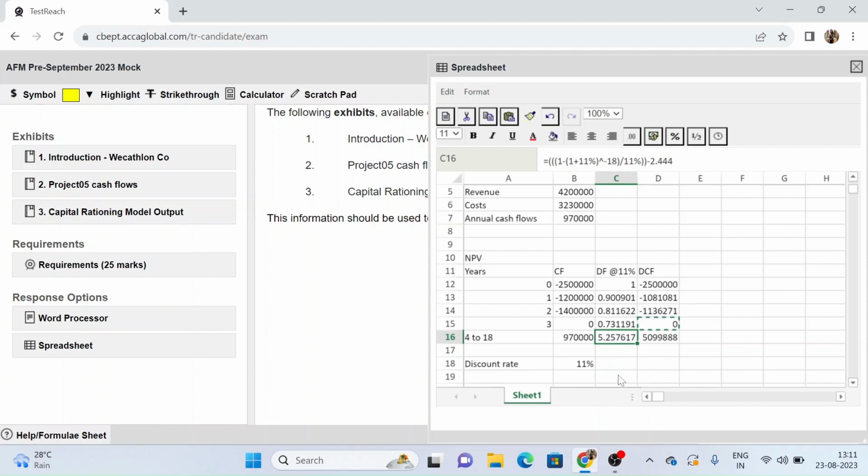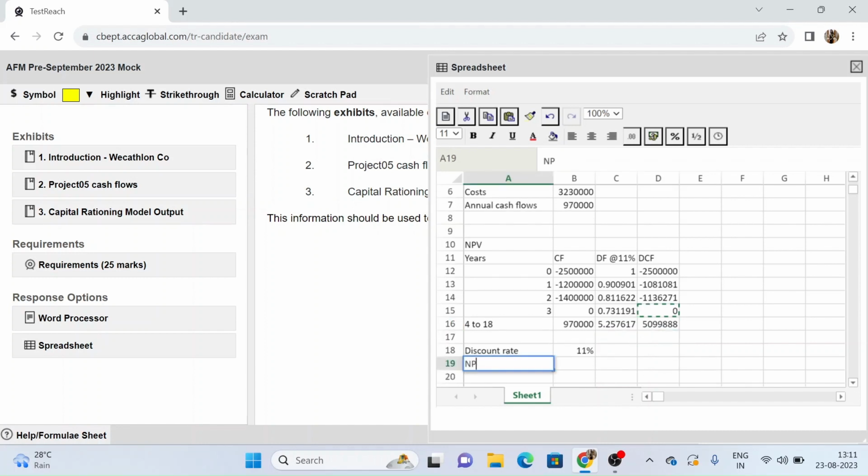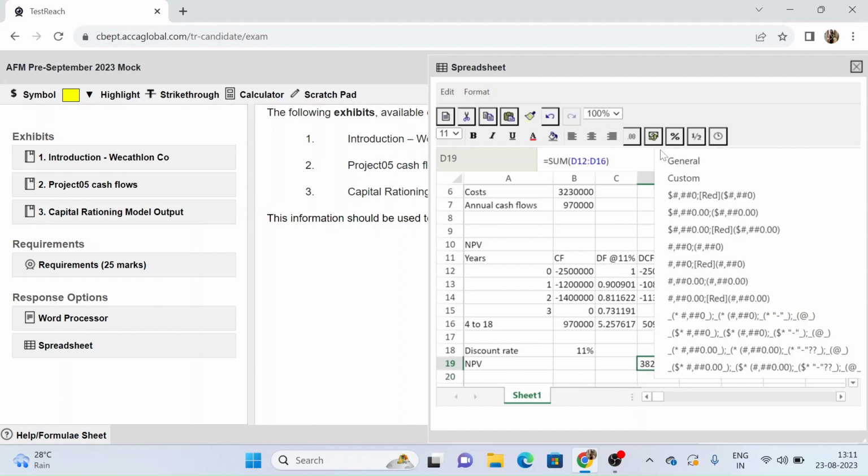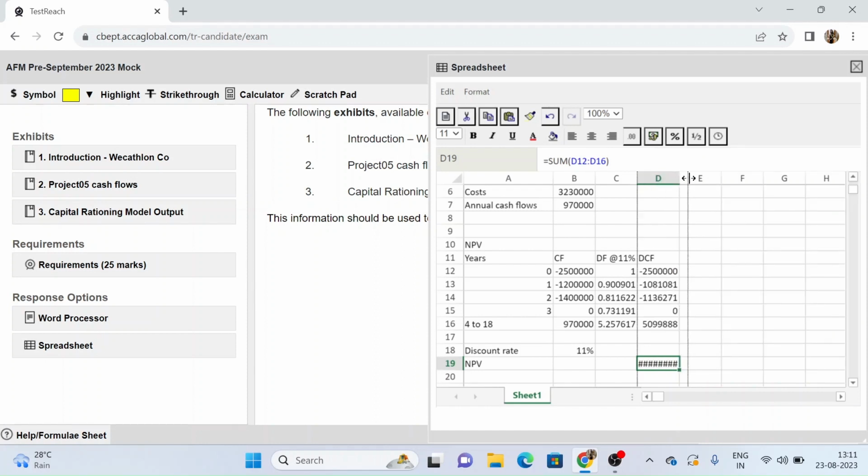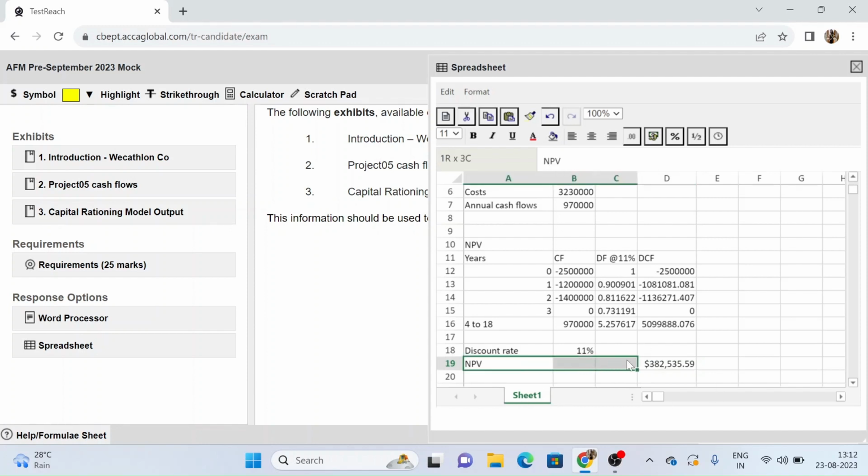Now we have all the values with us, so the NPV will be nothing but the sum of all these discounted values that we have obtained. So I can just use the sum formula and add all of these up. So I do have my NPV over here. I can format this to currency so that it looks neater, and I might have to expand my column over here. Right. So I have a positive NPV of $382,000. So roughly, if I round this off, I will have $383,000. So with this, we are through with the NPV calculation.